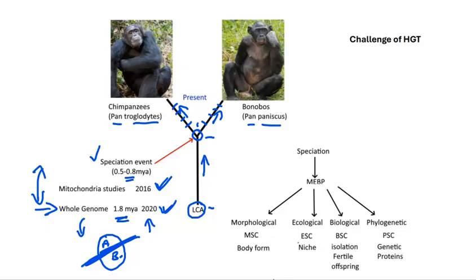However, we can see from the images shown here that this would effectively pass any attempt at morphological characterization of two species, given the significant difference in body forms. The chimpanzee is a much larger, more robust animal. The bonobo is lighter colored and smaller. Ecologically, they are in two very distinct areas. Chimpanzees are in variable forest structure, whereas the bonobos are in tropical rainforests. And so the ecological niche definition is well supported here.